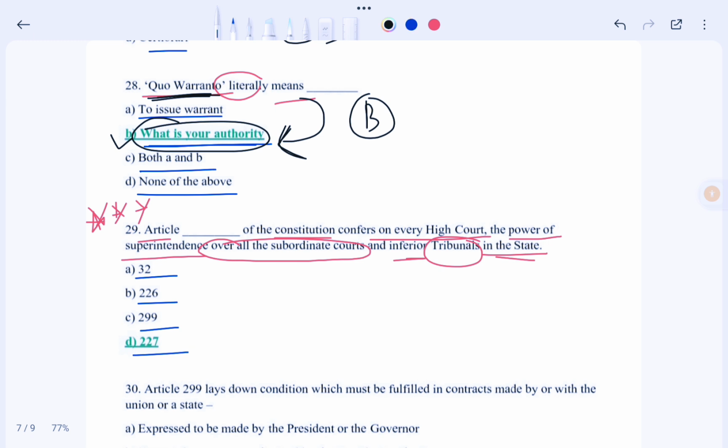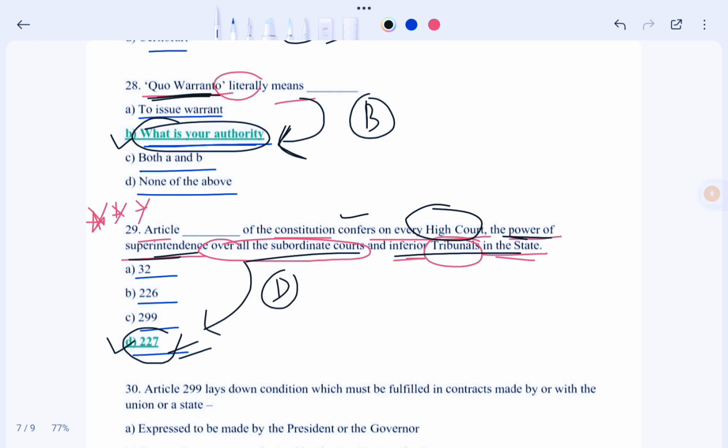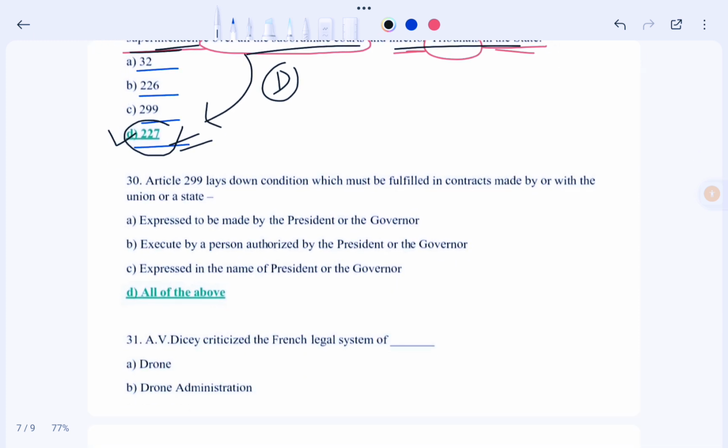So in this case our correct option would be option D. That means as per the provision of Article 227 of the Indian Constitution, it confers on every High Court the power of superintendence over all the subordinate courts and inferior tribunals in the respective state. So in this case our correct option would be option D. Okay, so now moving to next question.